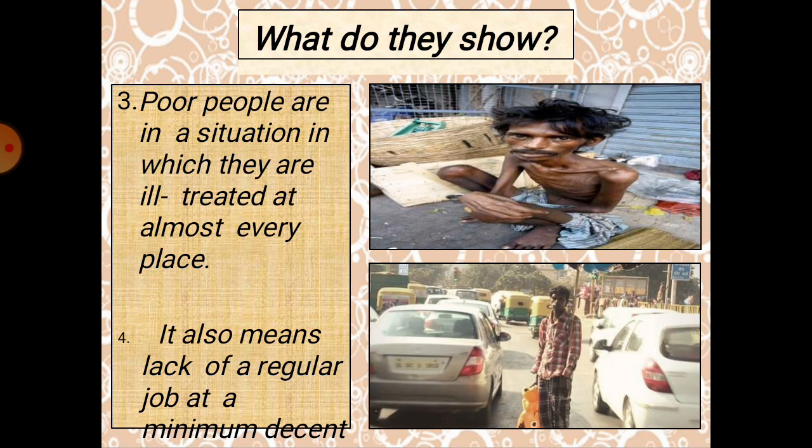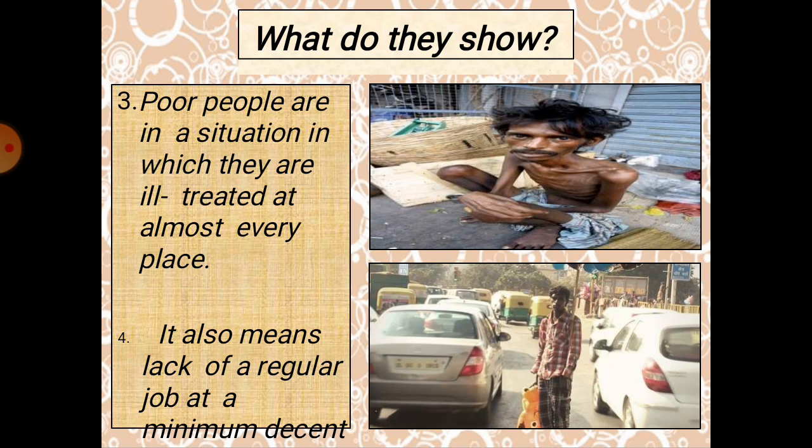Okay. And the fourth thing that you can see is they have poor health and malnutrition. As they are not getting proper food regularly, you can find they will be malnourished. Malnourished means they will not get proper food every day, and the food also will not be good, nourishing food which gives them all kinds of nutrition. So it is called malnutrition, and poor health condition is also there for them.